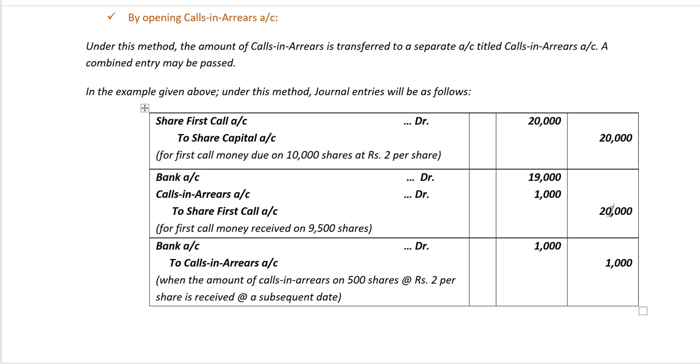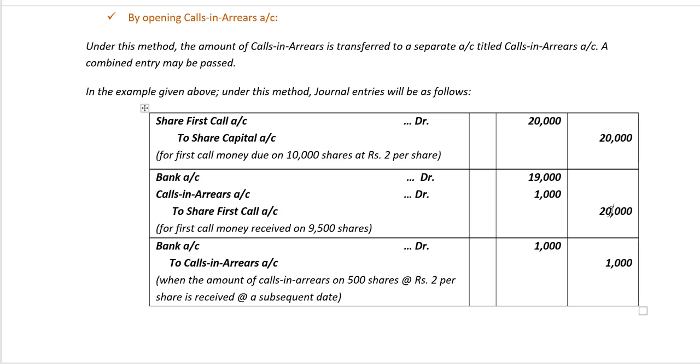On receipt of first call money on 9,500 shares, the journal entry is bank account debit 19,000 rupees for the amount which has been received. Calls in arrears account debit for the 1,000 rupees which has not been received will be debited to the calls in arrears account. To share first call account, the total amount which is 20,000 rupees.